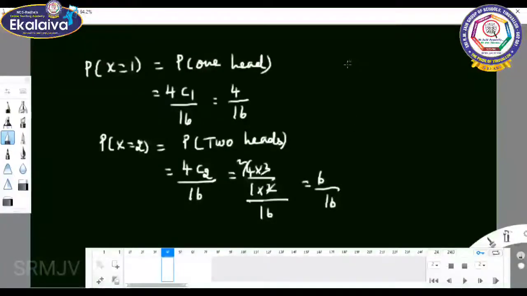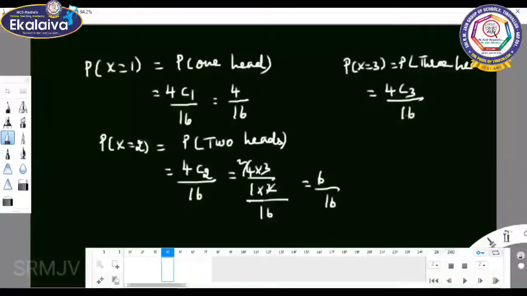P of X equal to 3 means P of 3 heads. So 4C3 by 16. 4C3 is nothing but 4C1, because we can write 4C(4 minus 3).